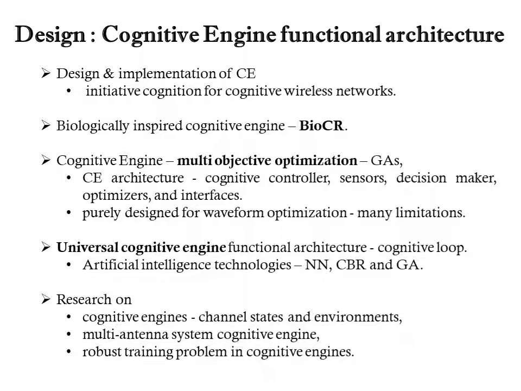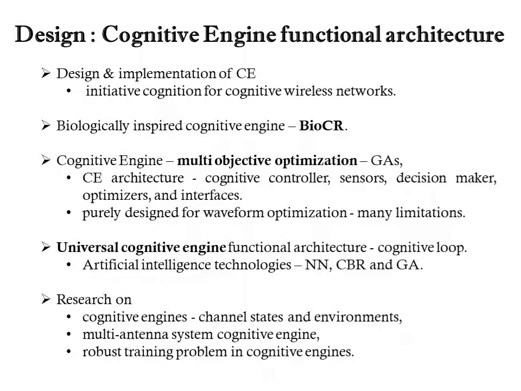cognitive wireless networks. At first, a biologically inspired cognitive engine called BioCR was developed at Virginia Tech. Then it evolved into a cognitive engine for multi-objective optimization through genetic algorithms, where the cognitive engine architecture was built with cognitive controllers, sensors, decision maker, optimizers and interfaces. But this cognitive engine was purely designed for waveform optimization, and so it had many limitations. Later, the Universal Cognitive Engine functional architecture was designed with the understanding of the cognitive loop.